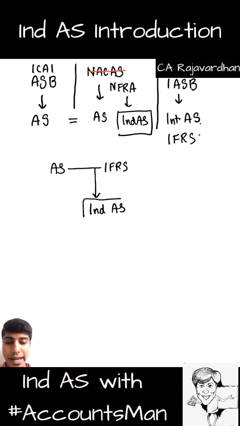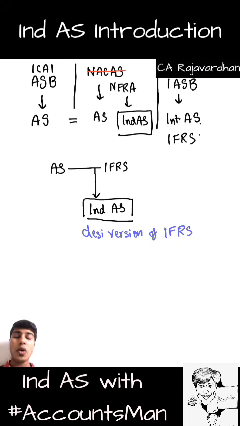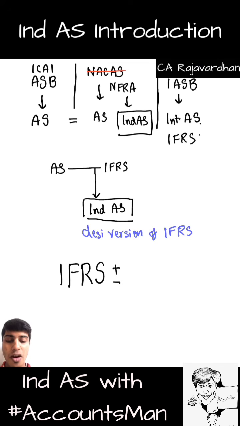So what exactly do we mean when we refer to the word Ind AS? Ind AS is the desi version of IFRS, meaning we wanted to follow global accounting practices but not completely. So what did we do? We basically first took IFRS, and to this we did a little bit of addition and subtraction.